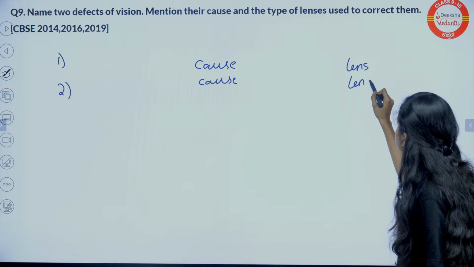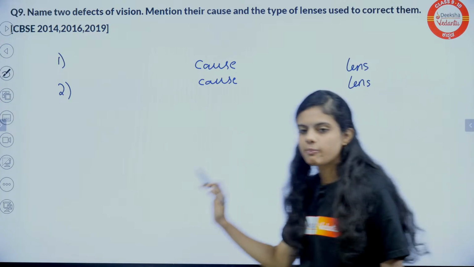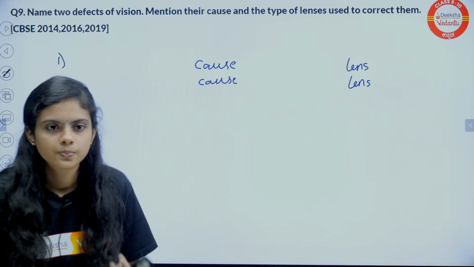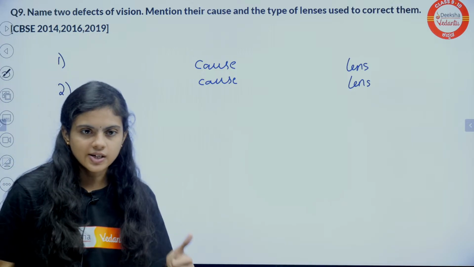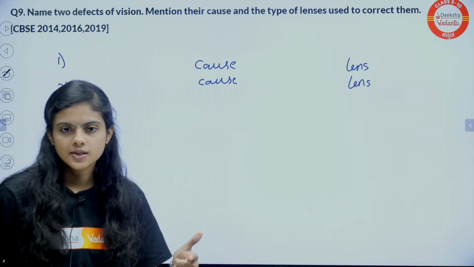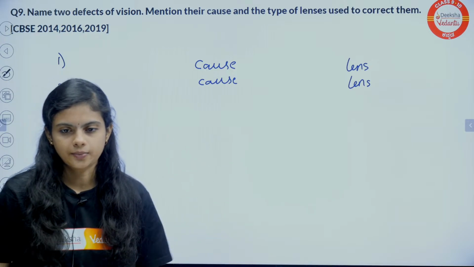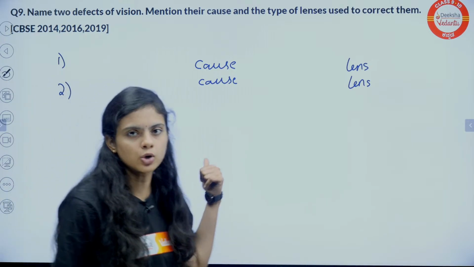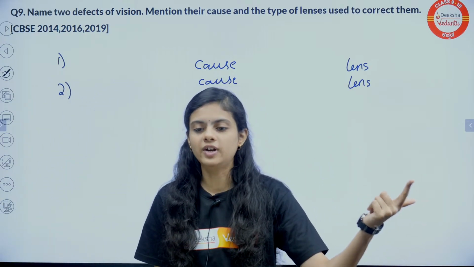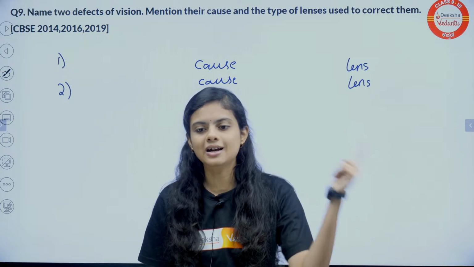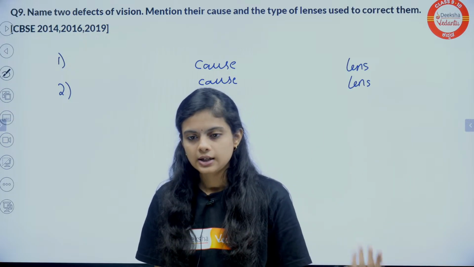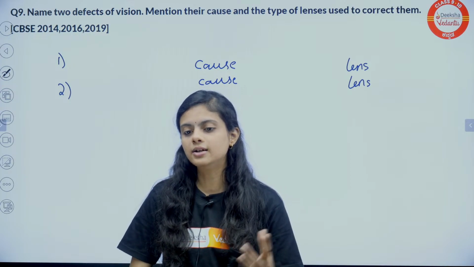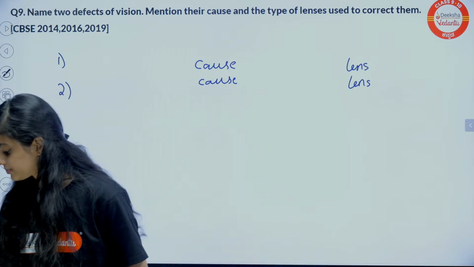Name the defect, name the cause, lens to correct. Just now we have discussed one defect. There is another defect, which is exactly opposite to the first one. Tell the answers. How many hints am I giving you guys?